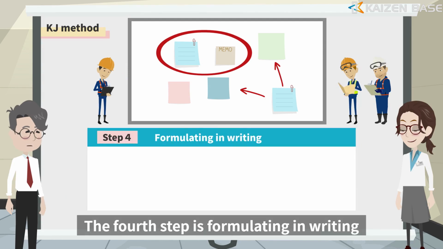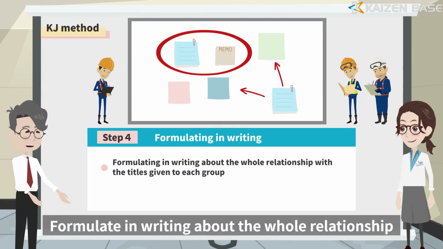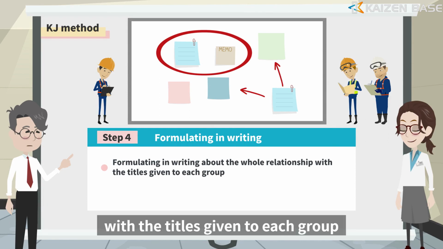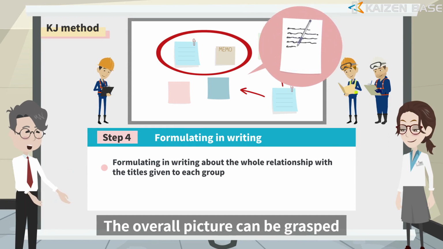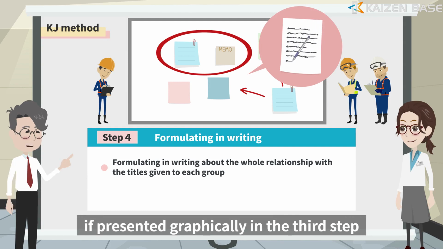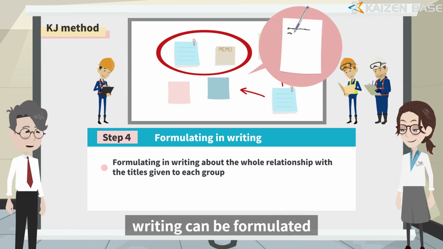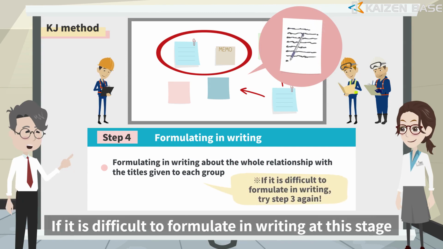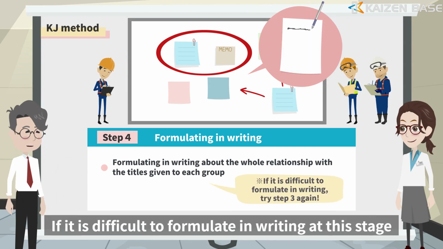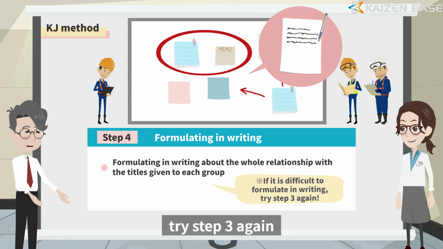The fourth step is formulating in writing. Formulate in writing the whole relationship with the titles given to each group so that everyone can understand. The overall picture can be grasped if presented graphically in the third step. Writing can be formulated by connecting the titles with conjunctions. If it is difficult to formulate in writing at this stage, try step 3 again.